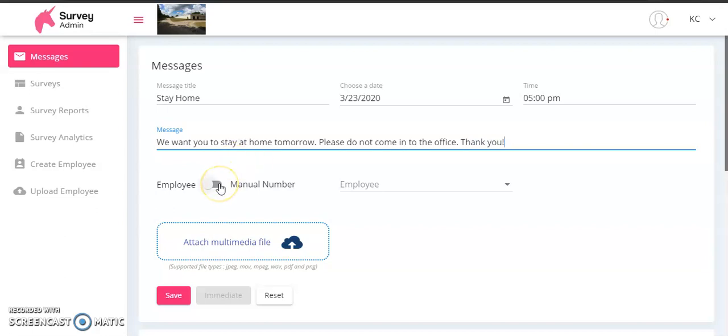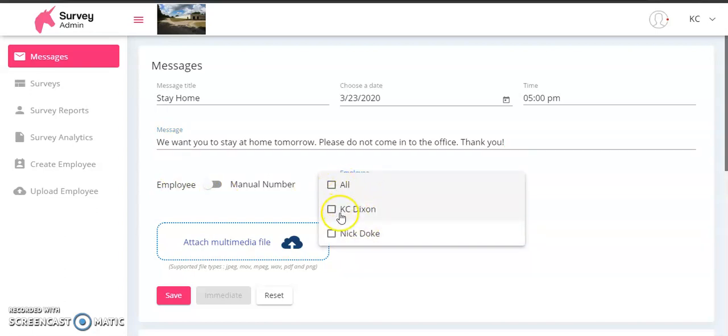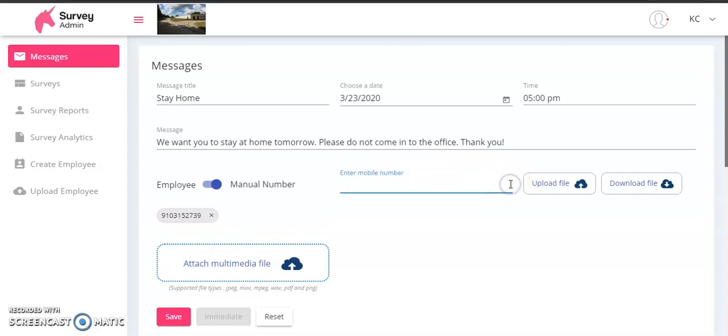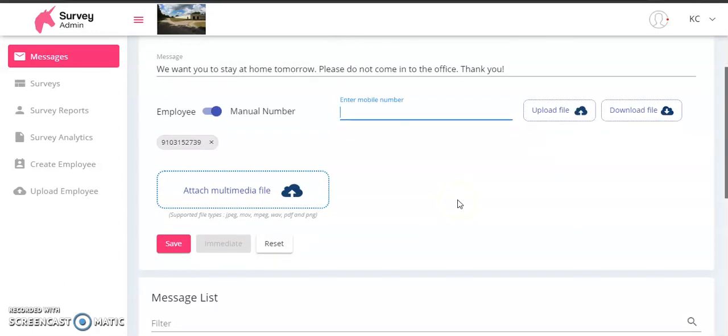And now here's where you have some options as well. If you leave this toggle on the employee option, you'll have this little drop down here that you can then select all of your employees or just pick and choose one at a time or the all. So there's that option. And then also, if you flip that toggle to manual number over here, you can either enter in your own mobile numbers and add as many as you want there, or if you have a database of your numbers already compiled, you can just go ahead and click this little upload file, and it'll give you the option to upload a spreadsheet to send the message to all those numbers.